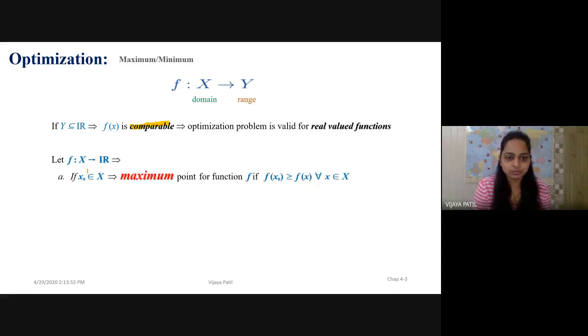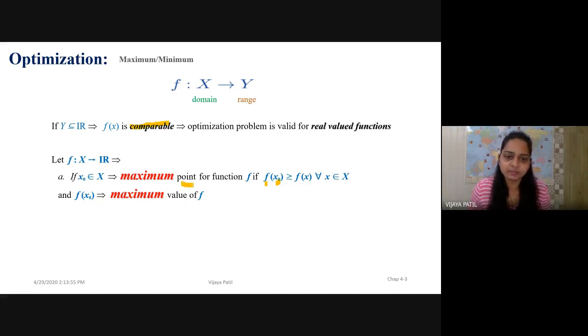Here, x0 from X is known as a maximum point for the function f if the value of this function f at x0 is greater than or equal to the value of f at any x of X. That means f of x0 is maximum, or is greater than or equal to all other values from X. And obviously that f of x0 is known as the maximum value.